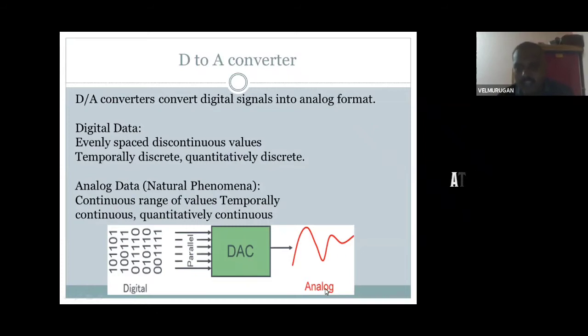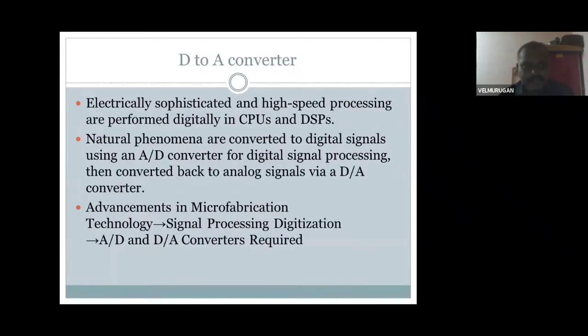A sine waveform is analog. In digital format it will come as 0 1 0 1 0 1. So you convert the digital format to analog format. Next, how do they convert it?